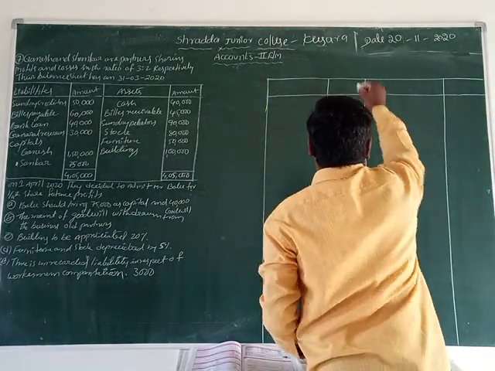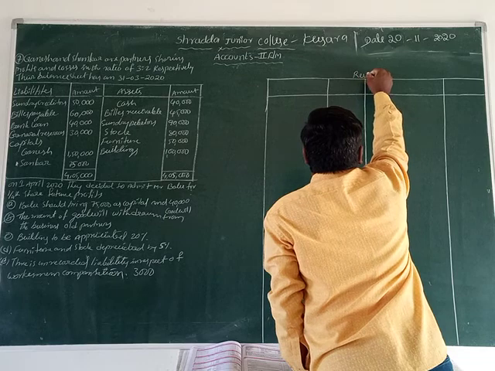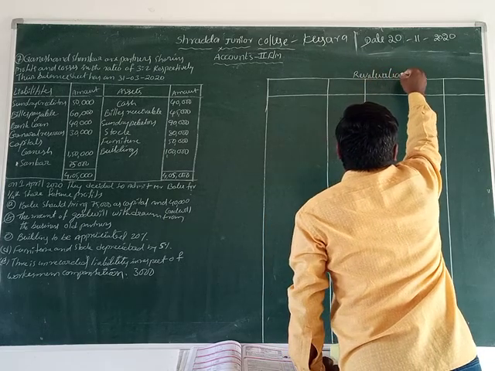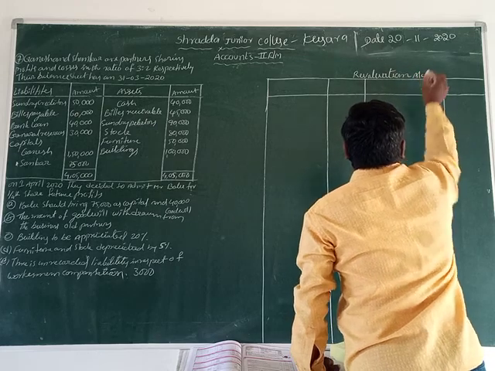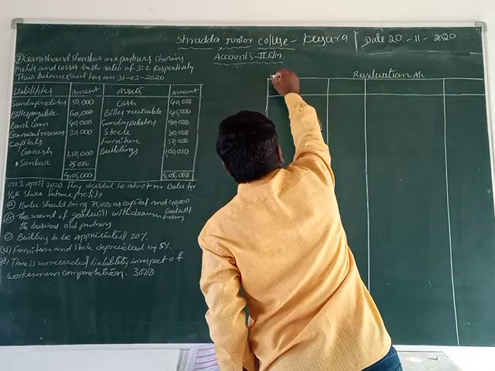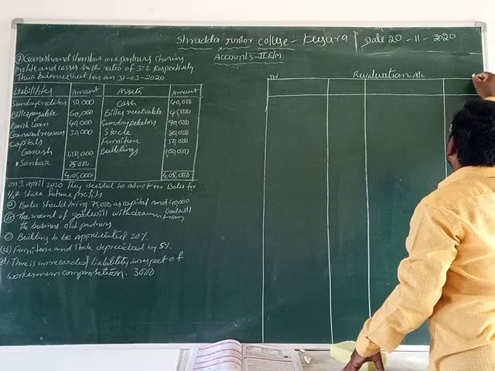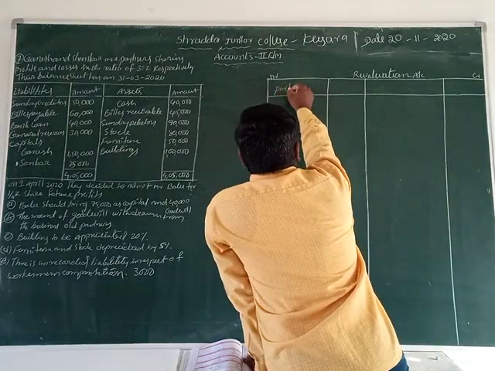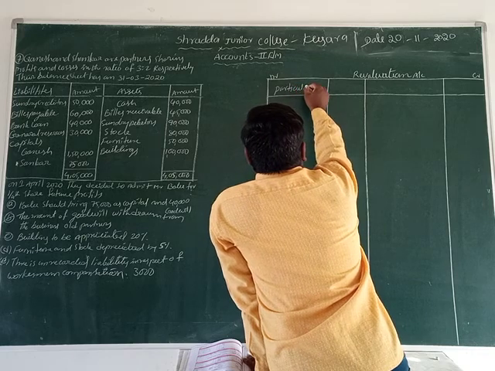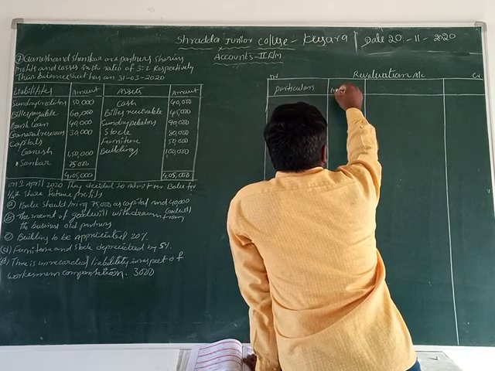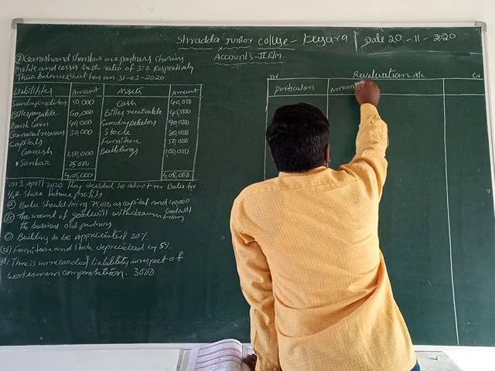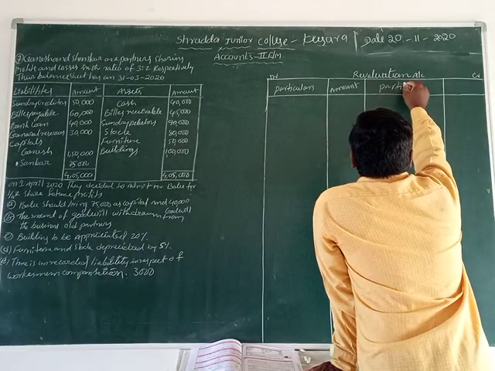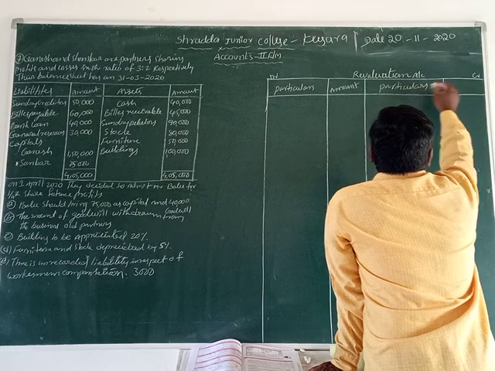Let us write it down here: revaluation account, left side is debit, right side is credit. Here particulars, amount, and here also particulars, amount.